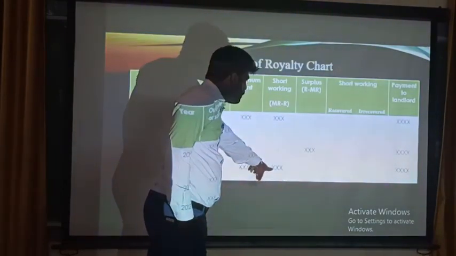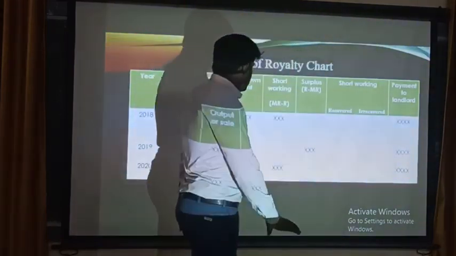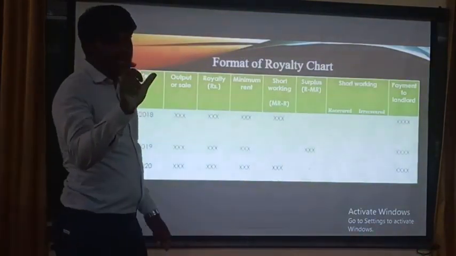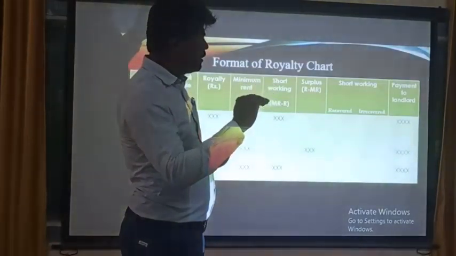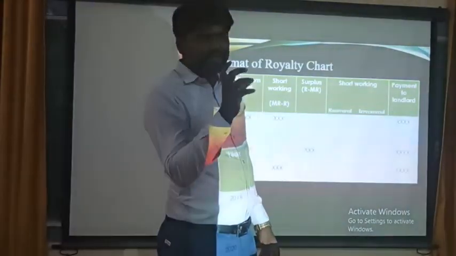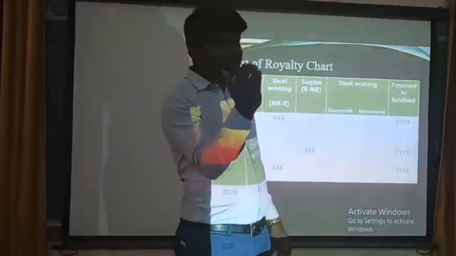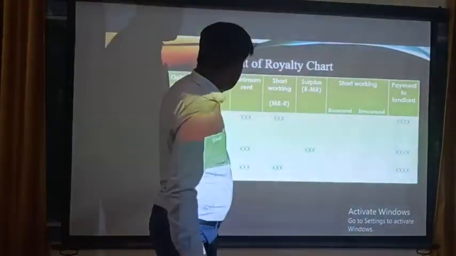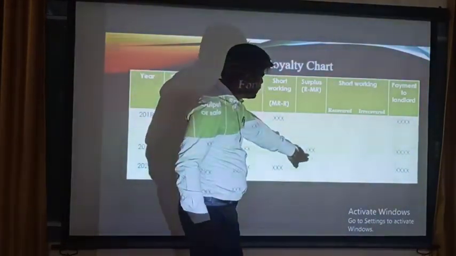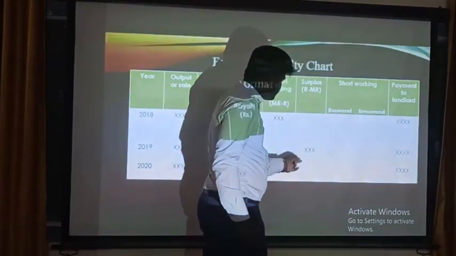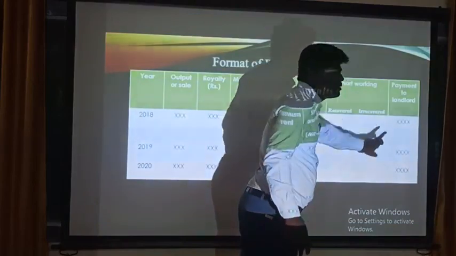minimum rent is more than royalty, that is deficit of short working. In short working, recovered and irrecoverable: if there is an agreement between lessor and lessee in the royalty agreement, that within 2 years of the lease period he can recover the short working amount. If he has short working, and this is surplus, he can recover in the surplus, that is the recovered amount. If the amount is not recovered, this is treated as a loss of the lessee.